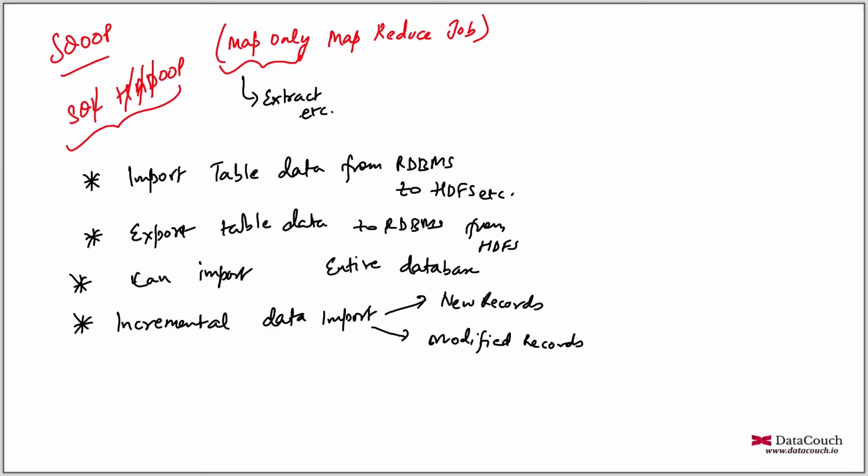So apart from that, Sqoop is also used for many other things, but I will basically be restricting myself here because we have other interesting things to cover. So let me swipe it off, and I will just simply write here there are many other things. Now Sqoop is a map only MapReduce job.